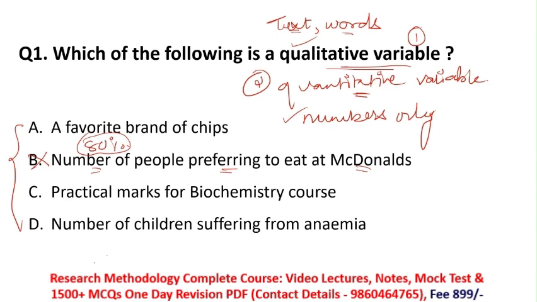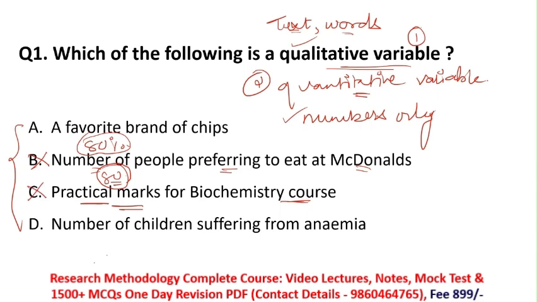Then option C, practical marks for biochemistry course. Marks are always in the form of numbers, because suppose my practical marks for the biochemistry course are 80 out of 100. Again I am getting my result in the form of numbers. So option C is also indicating a quantitative variable, not a qualitative variable, and is incorrect.